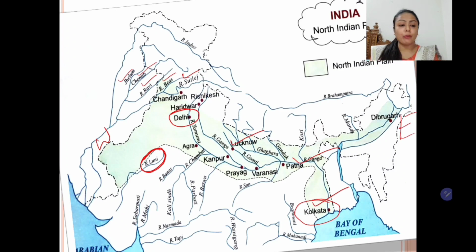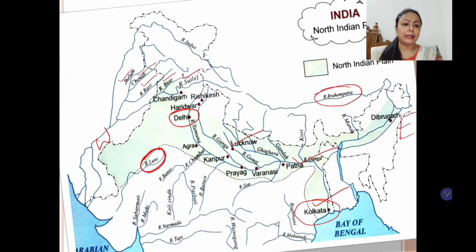Now students, the fourth part of this plain is the Brahmaputra plain. So here is river Brahmaputra. River Brahmaputra forms a plain along with river Ganga, and this forms the easternmost part of the North Indian plain. So students, once again I would like to recapitulate.